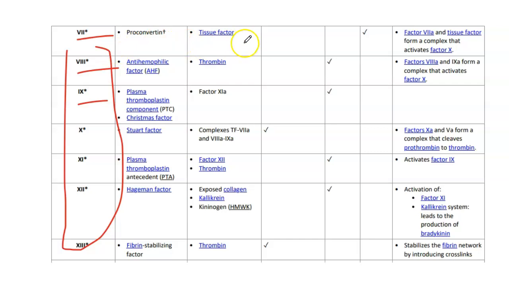Factor 7 is activated by tissue factor, factor 8 by the thrombin, factor 9 by the activated factor 11, factor 10 by the complexes of tissue factor and activated factor 7 in the extrinsic pathway, while activated factor 8 and activated factor 9 complex in the intrinsic pathway. Factor 11 is activated by the activated factor 12 and thrombin. Factor 12 is activated by the exposed collagen, kallikrein or kininogen molecule, and factor 13 is activated by thrombin as well.